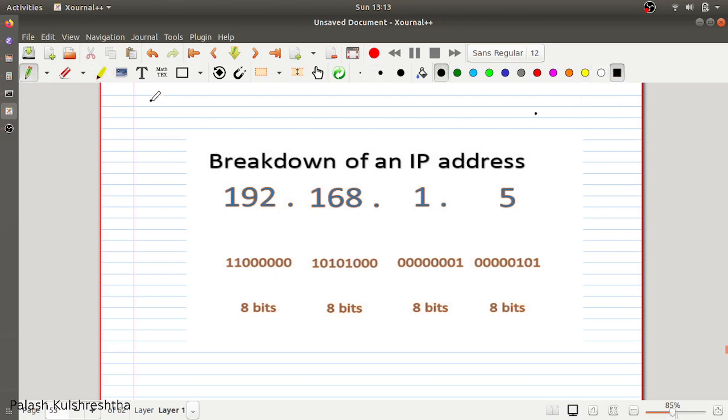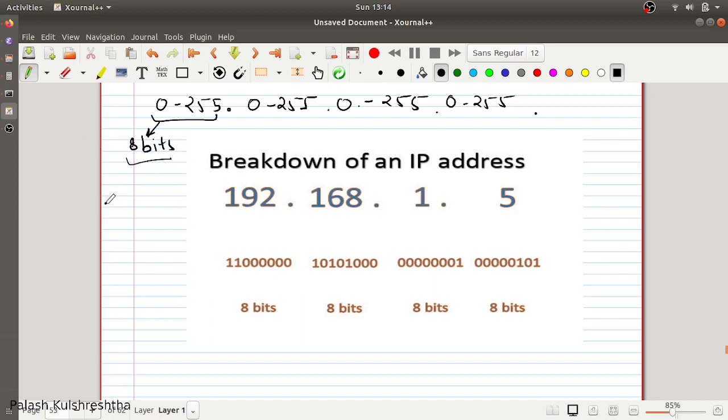As we have seen, it is 4 blocks of 0 to 255, dot, 0 to 255, dot, 0 to 255, dot, 0 to 255. Each 0 to 255 can be represented in 8 bits. The number 255 can be represented in 8 bits as all bits are 1.